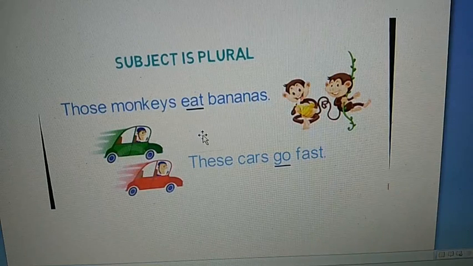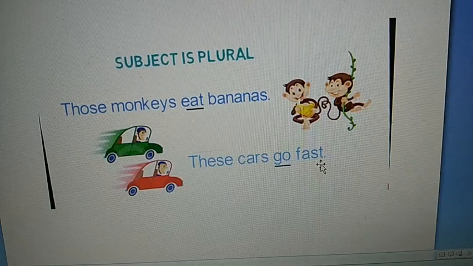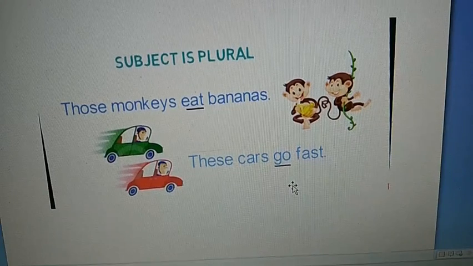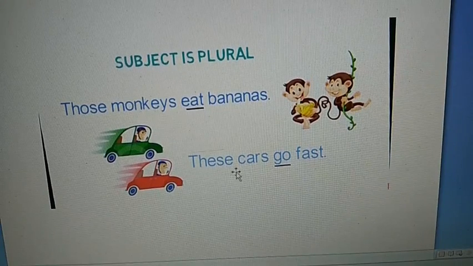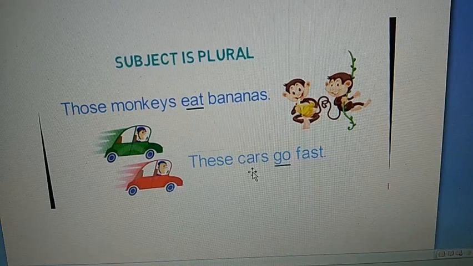In this case we use eat. Let's look into the next example. These cars go fast. Here the subject is cars, which is plural in form. So the verb will also be in plural form.